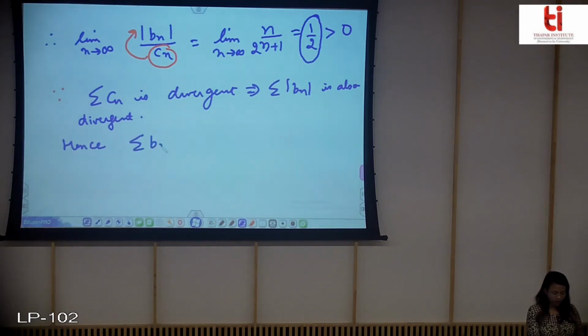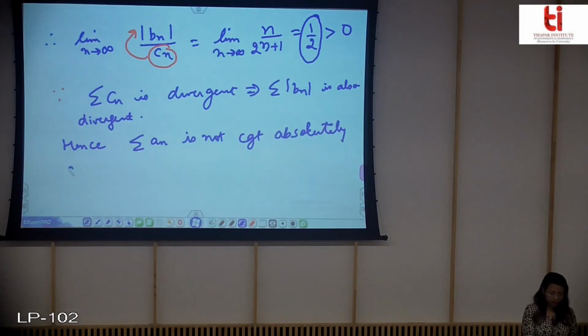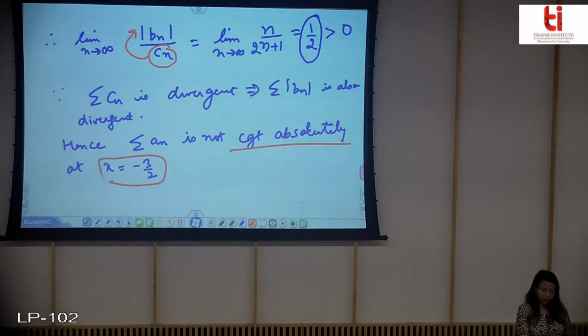So therefore, hence summation of Bn, or you can say that An, is not convergent absolutely at x is equal to minus 3 by 2. This point is important: it is not converging absolutely at this point, but it may converge conditionally.